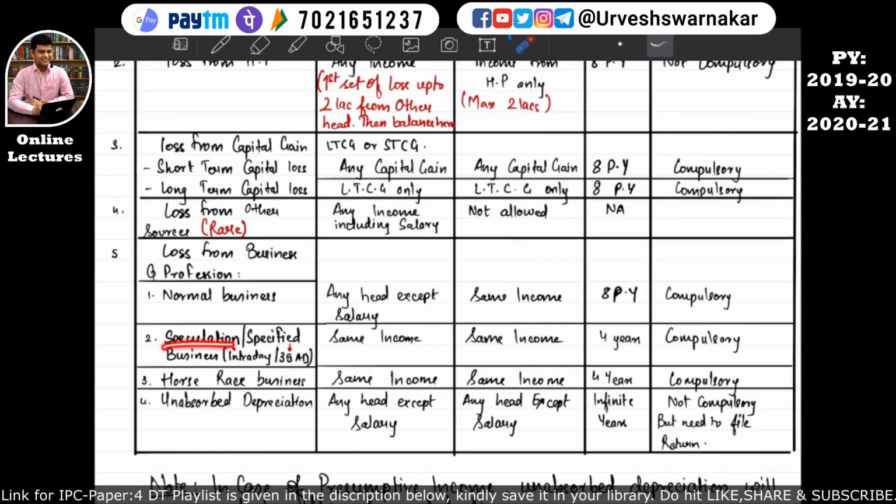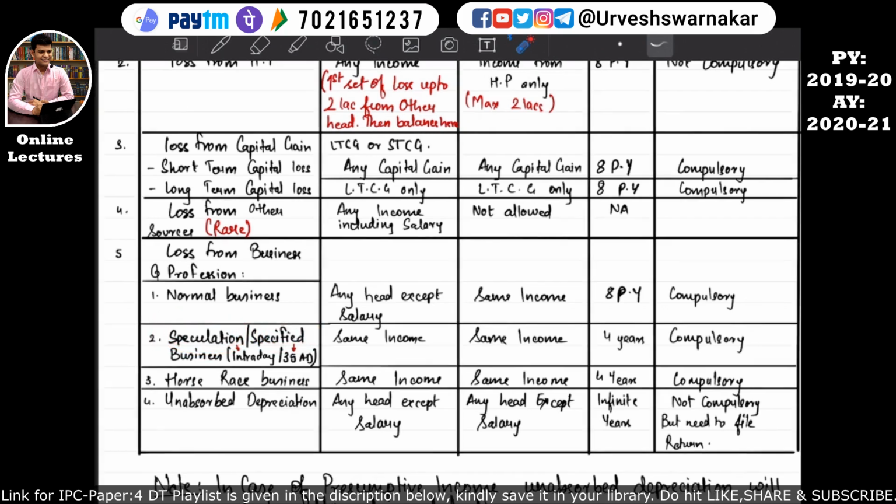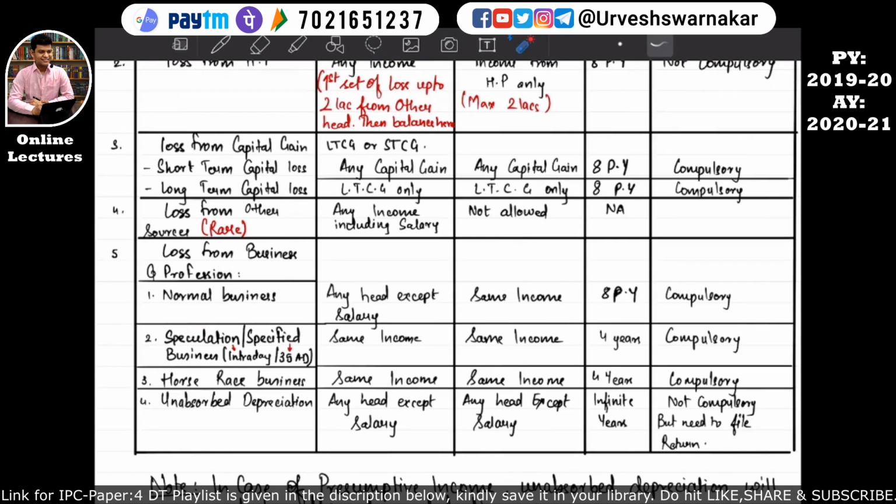Okay, in case of speculation business and specified business, if the assessee incurs a loss, what does speculation and what does specified business mean? Let's understand the speculation business first. Speculation business simply means there are stockbrokers. These stockbrokers are basically traders. What they practice is they purchase a security in the morning and sell that security in the evening. So basically they are not taking delivery of the security in the stock market, and they are simply doing an intraday transaction.